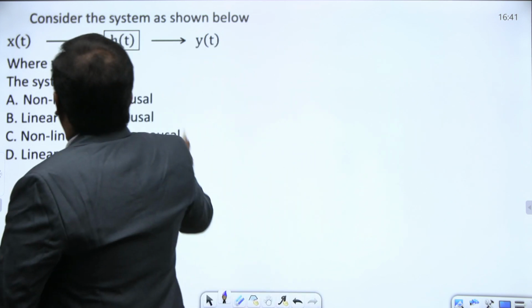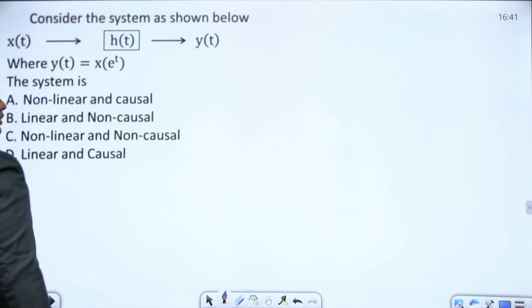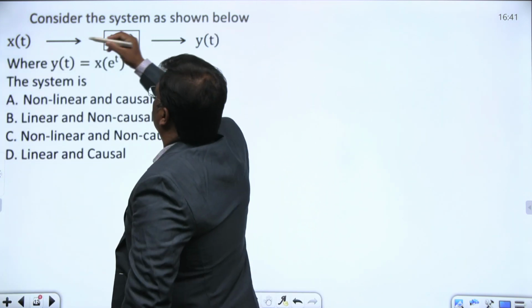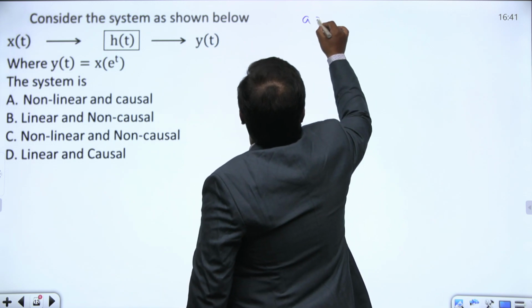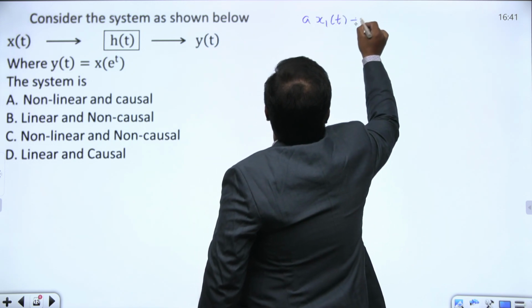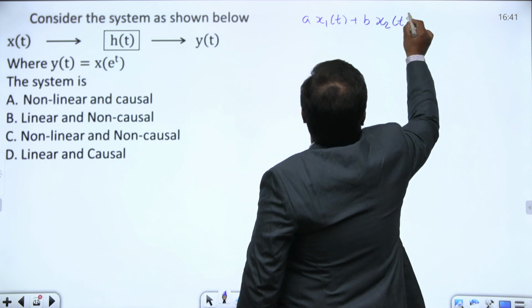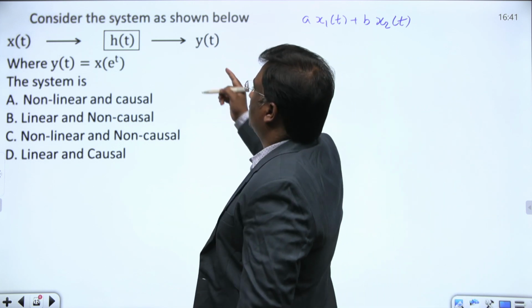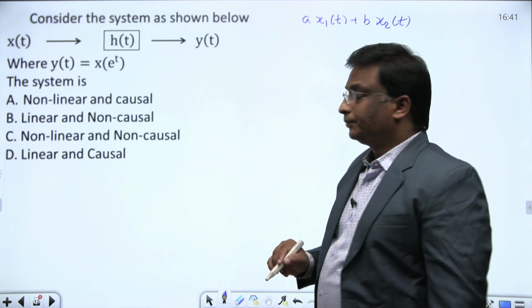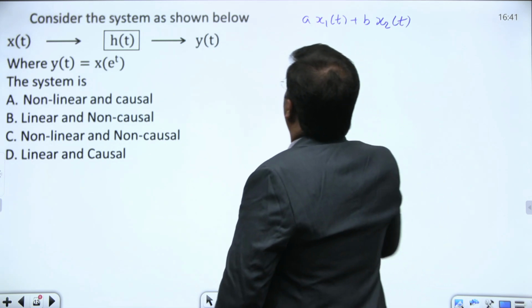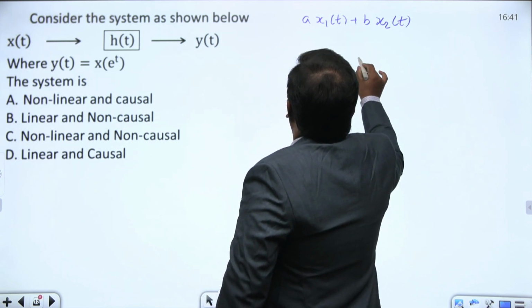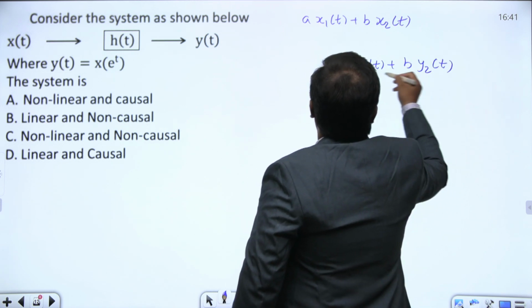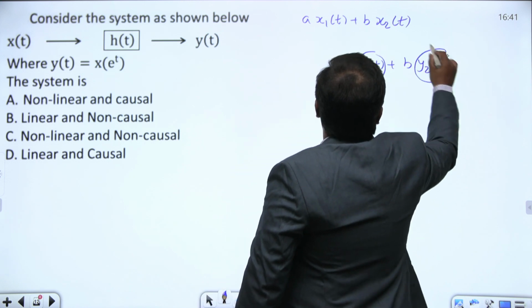Here, if a weighted sum of inputs gives the weighted sum of outputs, then the system is said to be linear. So if I give the input a into x1 of t plus b into x2 of t, whether I am getting the same kind of output here. If I check a into y1 of t plus b into y2 of t, just substitute the inputs here.